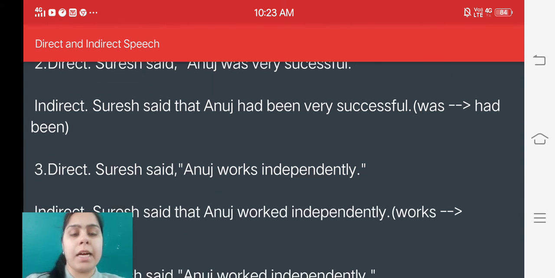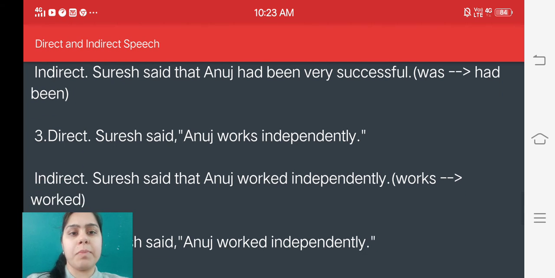The third example, Suresh said Anuj works independently. The indirect speech says, Suresh said that Anuj worked independently, as we are getting V1, that is the simple present tense, in the direct speech. While changing it into indirect speech, we will change it into simple past.